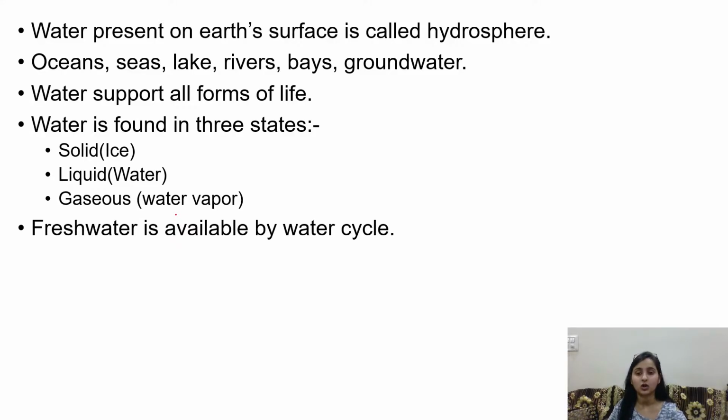ओके, सो हमें फ्रेश वाटर कैसे मिलता है? वाटर साइकिल से मिलता है. अभी फ्रेश वाटर क्या होता है? देखो बेटा, ओशंस में जो वाटर मिलता है, that's a salty or saline water. So we cannot drink the salty or saline water, right? Why will we drink water that is salty? So technically we only drink fresh water.